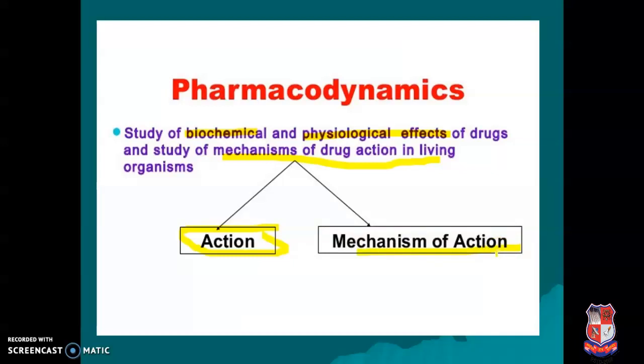Shortly we can say how the drug produces its effect. This is called the mechanism of action. And the second one is the pharmacological action. That means after binding with the receptor, the drug produces its action at a different organ. This type of condition we can say is the pharmacological action.